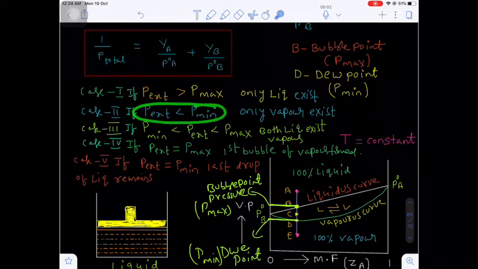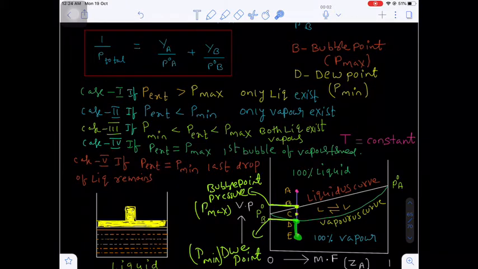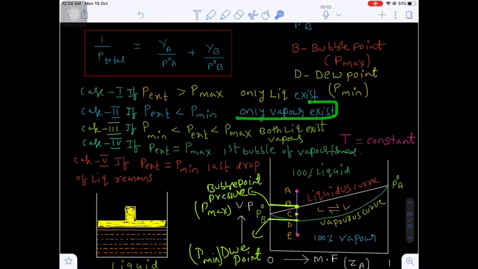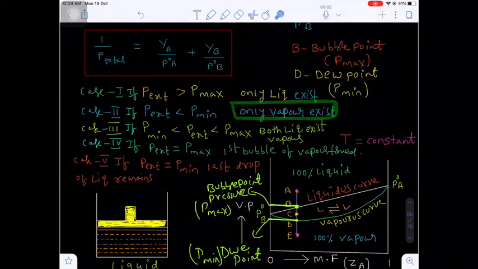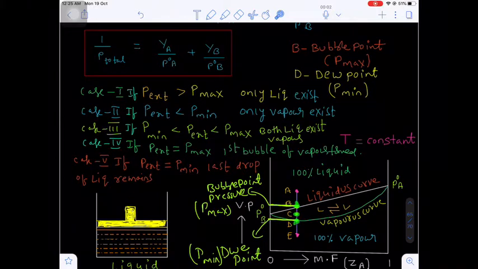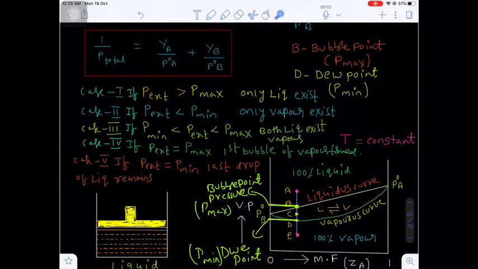Let's suppose the P external is less than P min. What is P min here? The dew point. If the pressure is less than the dew point, let's suppose point E, which is the P external and is less than the dew point, then you will get only the vapor phase. No liquid phase here. If the P external is in between B and D, let's suppose point C, lying between the bubble point pressure and the dew point pressure, in that case both liquid and vapor coexist in dynamic equilibrium. Are you getting my point?